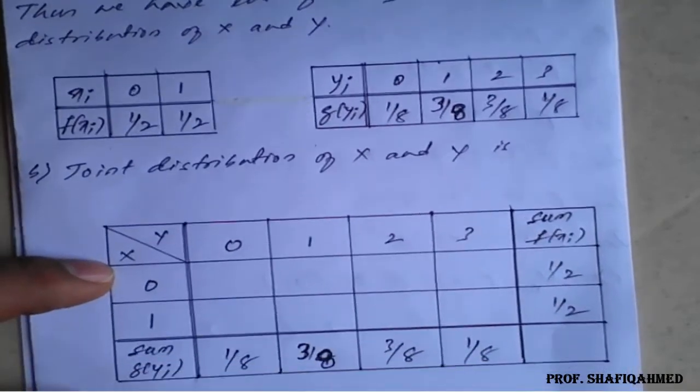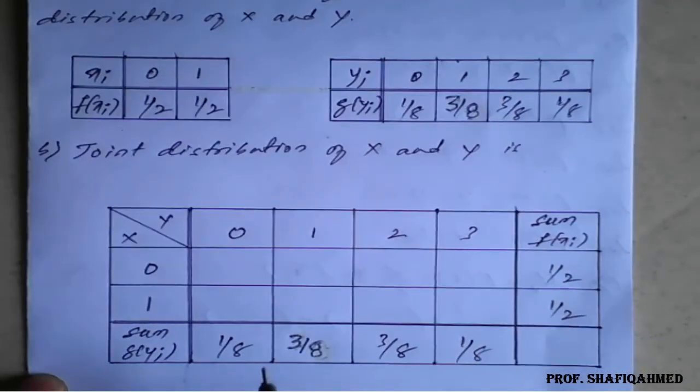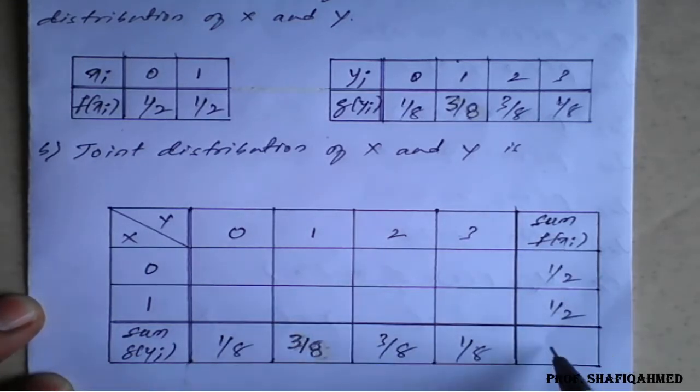So once we got this case, we can say that this is a distribution table, I have corrected. So 1 by 8, 3 by 8, 3 by 8, 1 by 8. So 1 by 8 plus 3 by 8 will become 4 by 8. 4 by 8 plus 3 by 8 is 7 by 8, plus 1 by 8 is 8 by 8. If you add both vertically and horizontally, the result is coming 1. So this should compulsorily be satisfied.